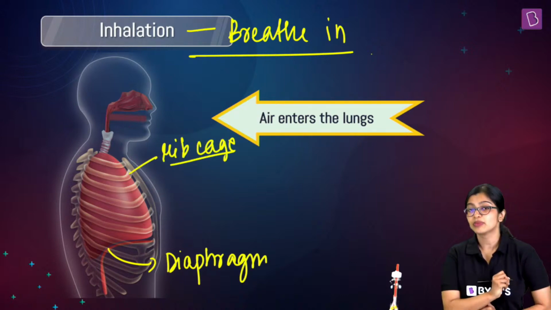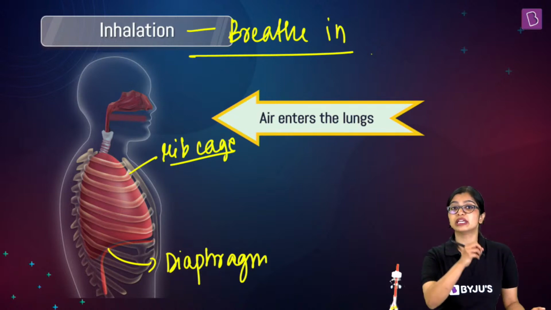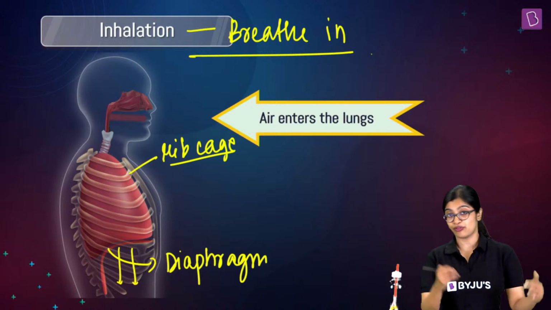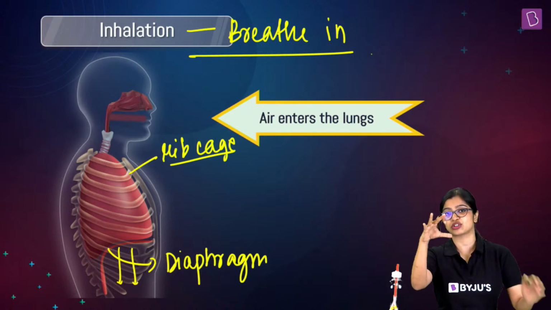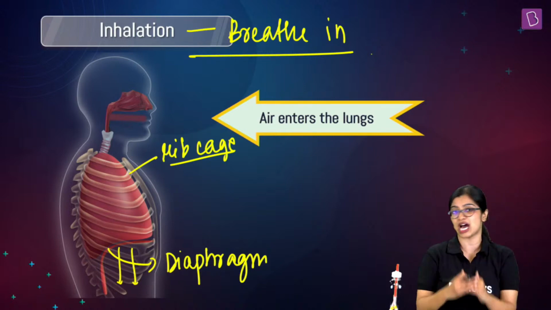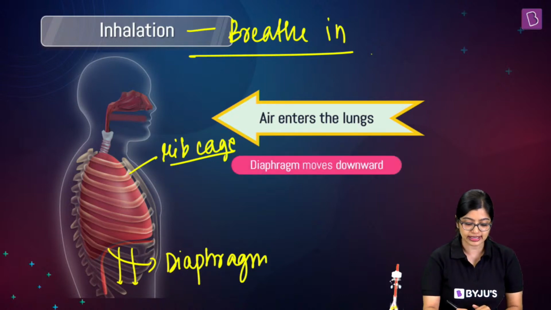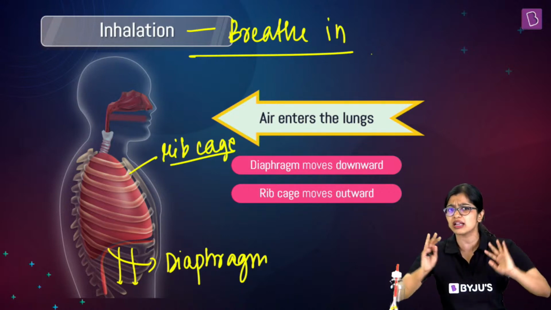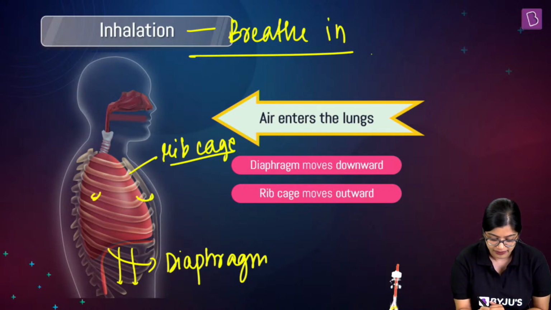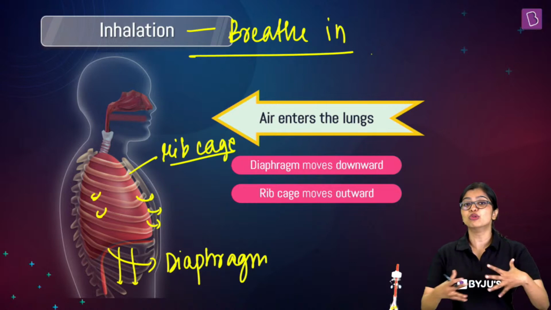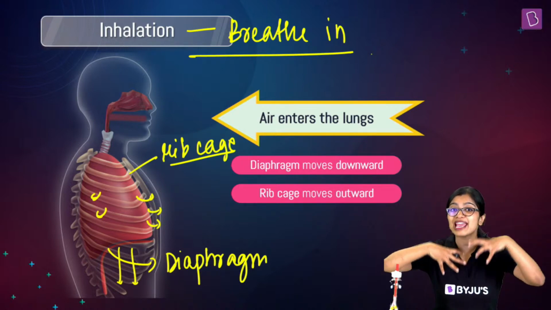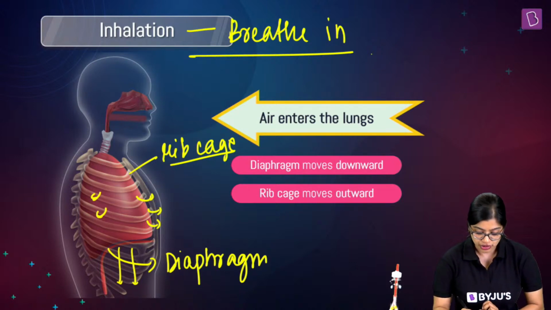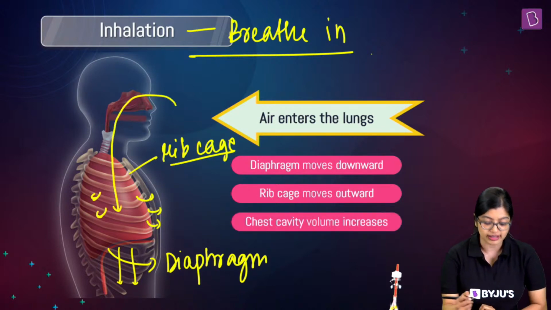Now what happens is that when we breathe in, we are able to do this because the diaphragm, this dome-shaped structure, will flatten and it will move downwards. And simultaneously the rib cage will move outwards. So slightly outwards, it will go in this manner, right? And when it slightly moves outwards, there is more space in the volume, or there's more space inside the chest cavity, which is why as a result, air will enter in.